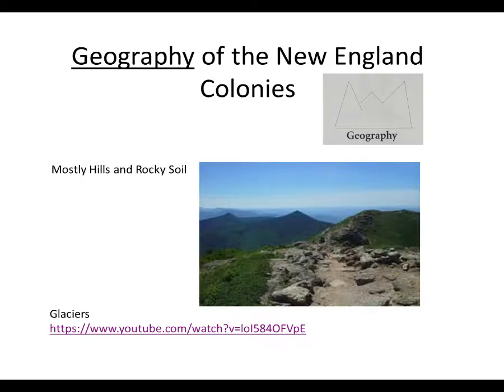Geography of the New England colonies. Many thousands of years ago, New England was covered by thick sheets of ice called glaciers. The glaciers scraped away most of the good soil and left behind a thin, rocky soil. The glaciers also carved out many mountains and valleys. The hills and mountains were not far from the coastlines. What little flat land there was in New England was covered with poor rocky soil. New England geography was mostly hills and rocky soil.